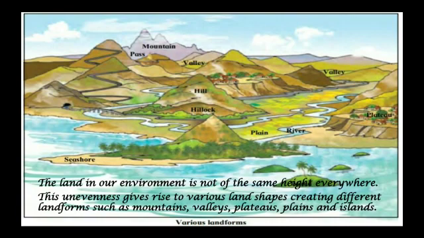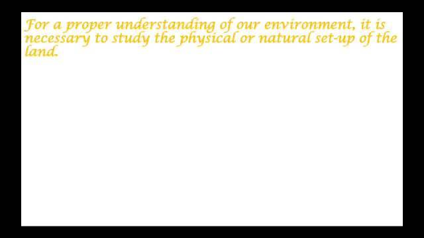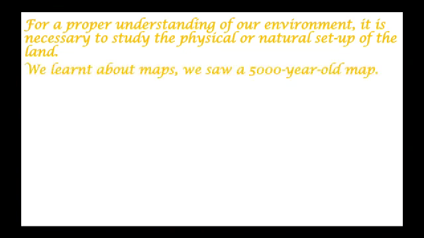This unevenness gives rise to various land shapes, creating different landforms such as mountains, valleys, plateaus, plains, and islands. For a proper understanding of our environment, it is necessary to study the physical and natural setup of the land.